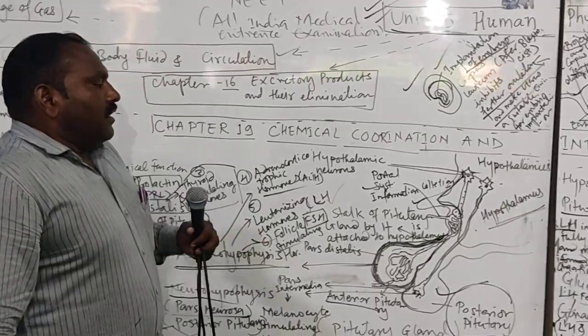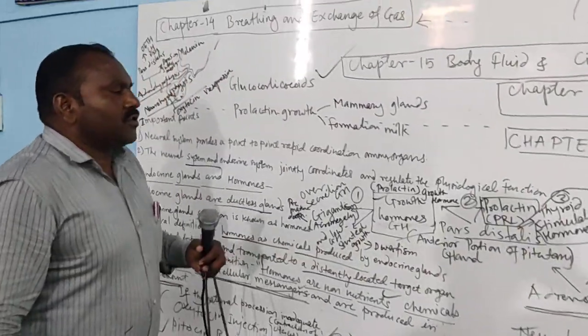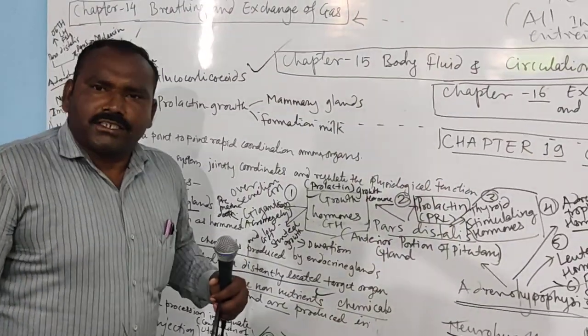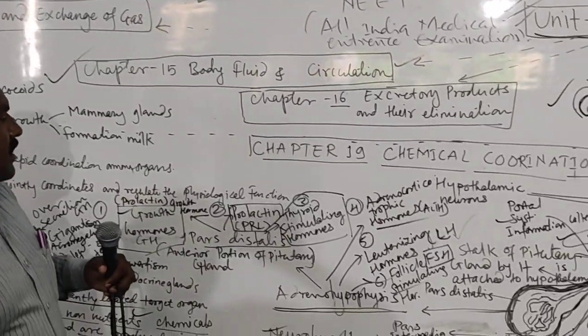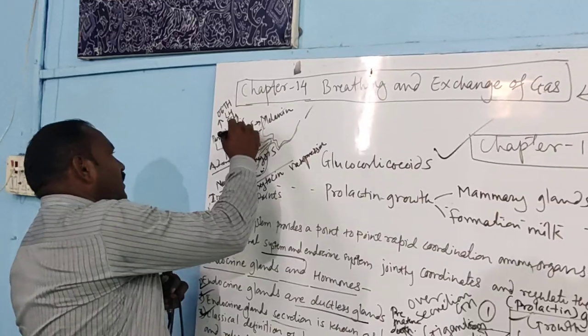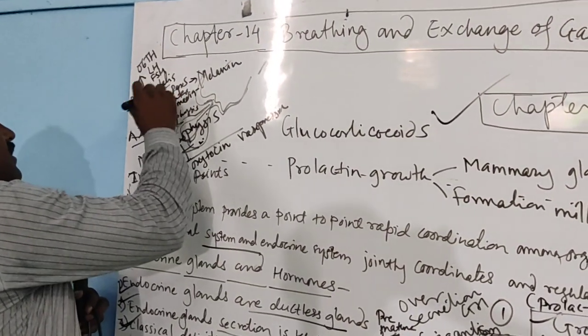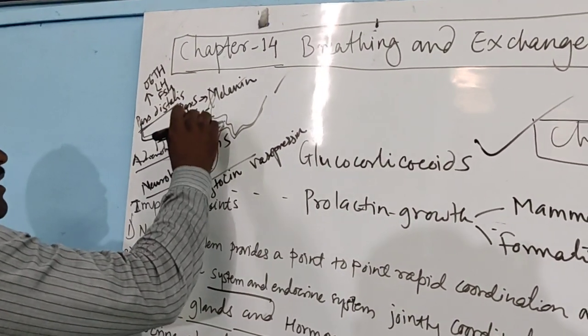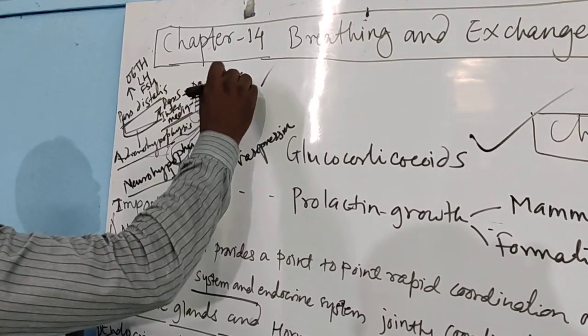Now coming to the pars distalis: the pars intermedia only secretes the melanin hormone.